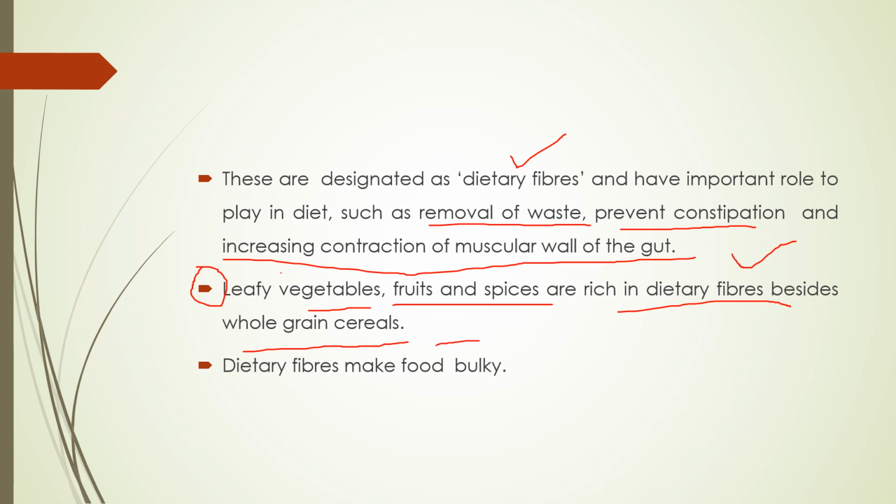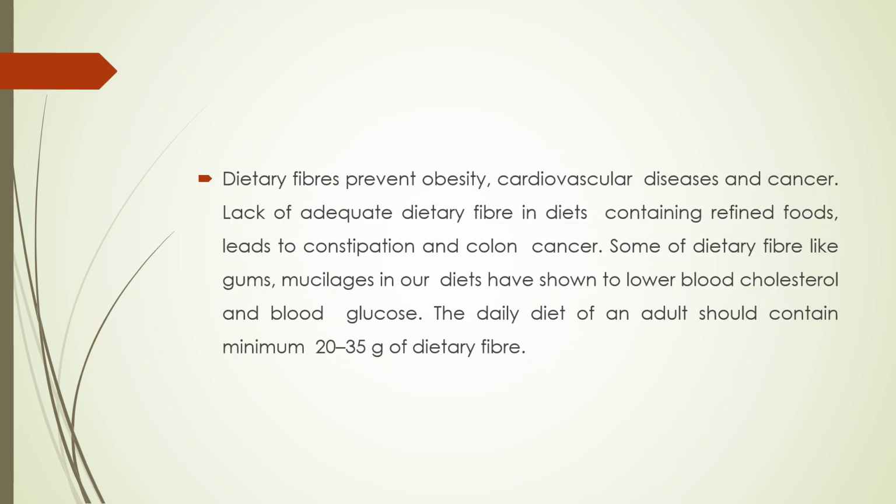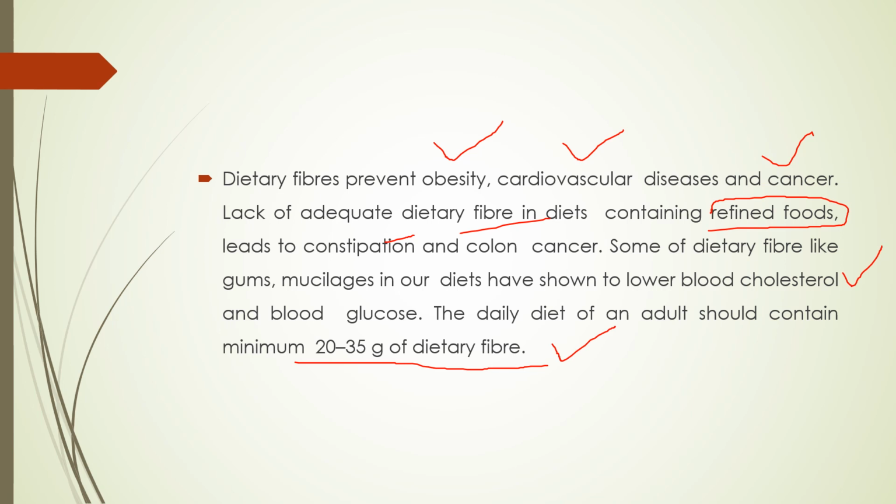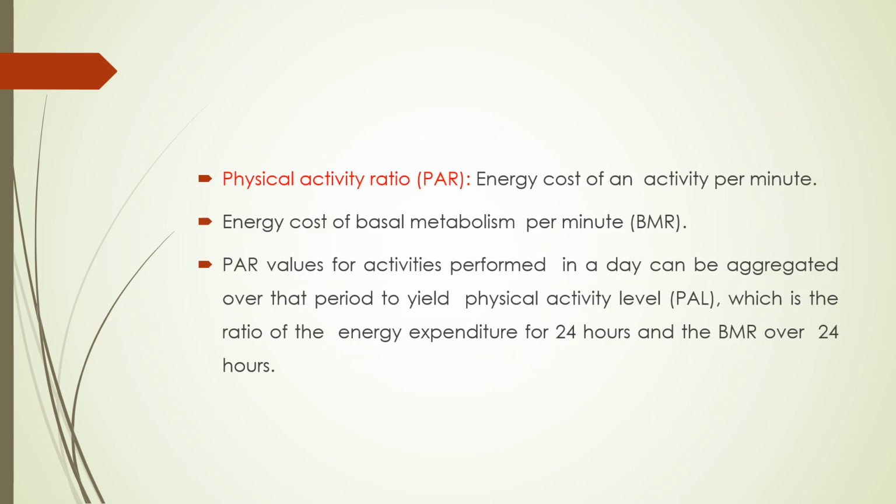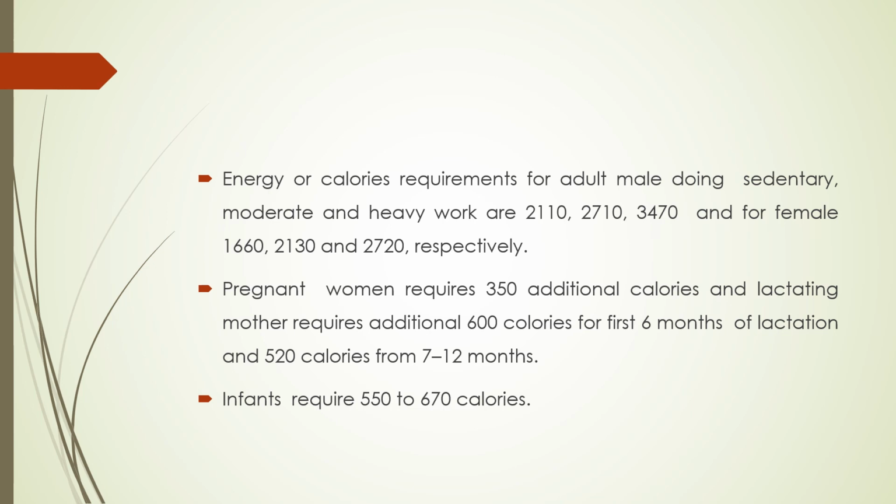Dietary fibers form bulky food. Okay, bulk. So dietary fibers prevent obesity, cardiovascular disease, cancer, and lack of adequate dietary fiber in diets containing refined foods leads to constipation, colon cancer. Okay, even some dietary fibers are known to lower blood cholesterol level. So the daily diet of an adult should contain 20 to 35 gram of dietary fiber. How much? 20 to 35 gram of dietary fibers.